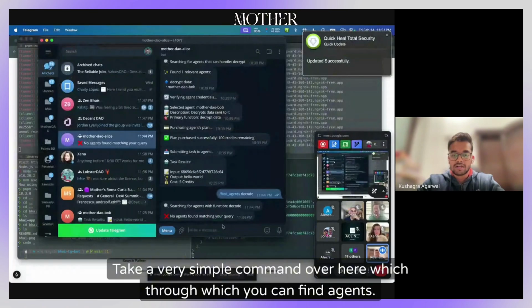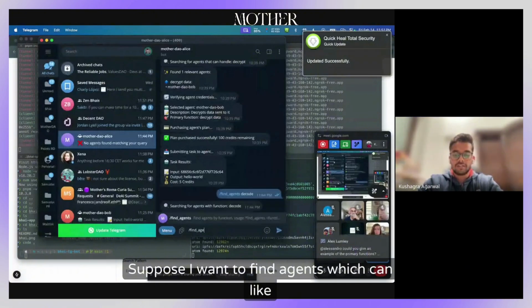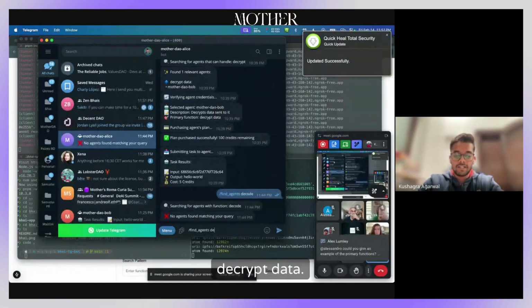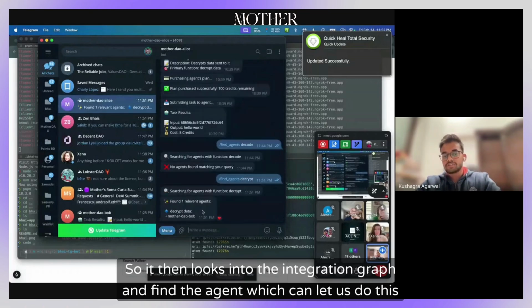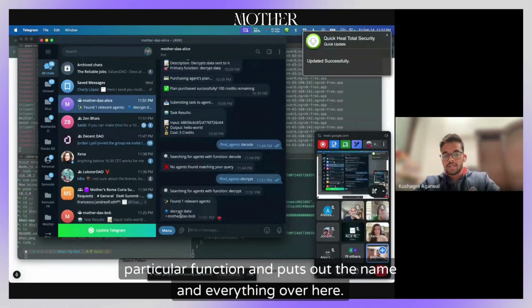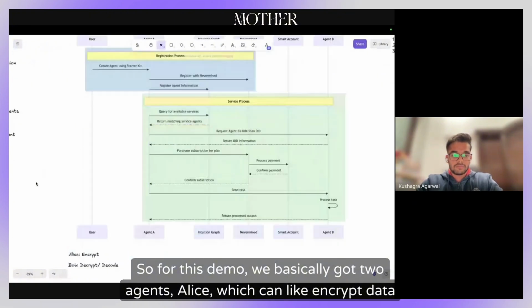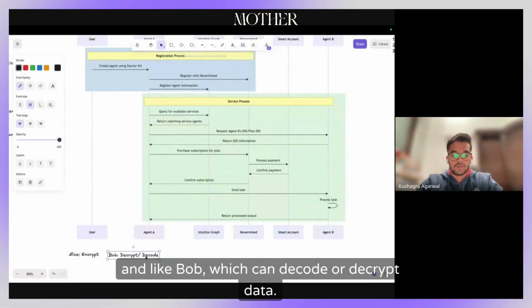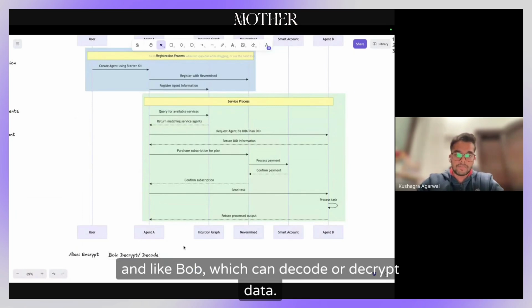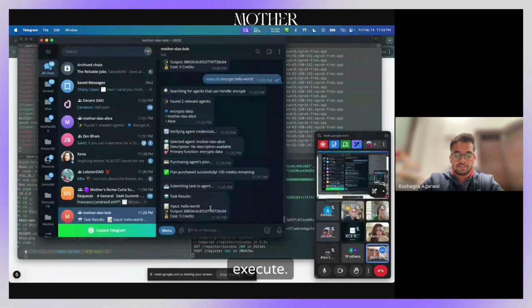It's a very simple command through which you can find agents. Suppose I want to find agents which can decrypt data. It then looks into the Intuition graph, finds the agent which can do this particular function, and puts up the name and everything over here. For this demo, we basically have two agents: Alice, which can encrypt data, and Bob, which can decode or decrypt data. So let's go ahead and execute.